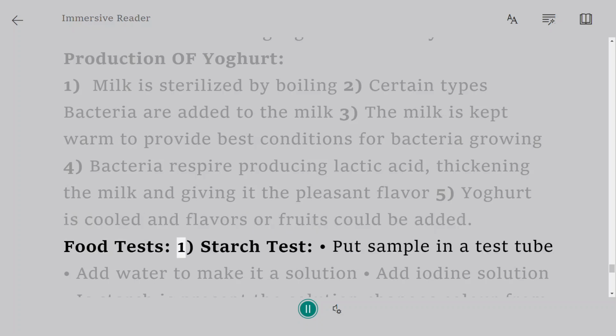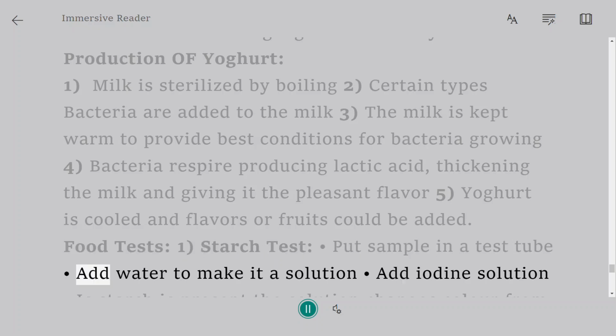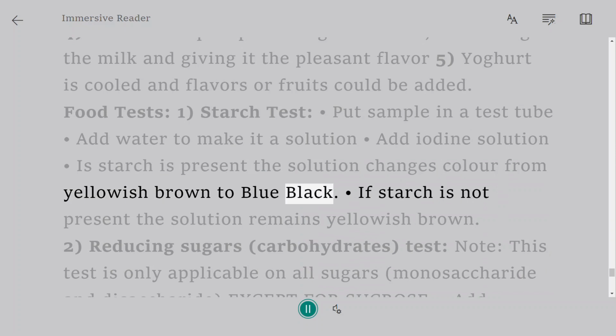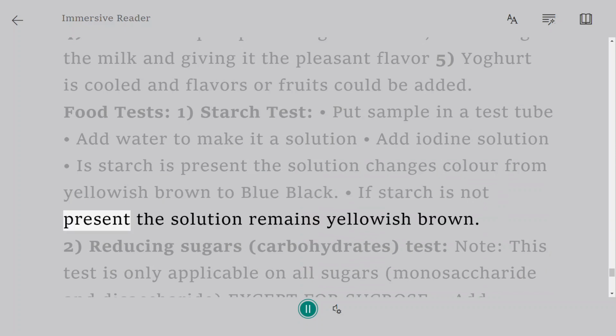Food tests. 1. Starch test. Put sample in a test tube, add water to make it a solution, add iodine solution. If starch is present, the solution changes color from yellowish brown to blue-black. If starch is not present, the solution remains yellowish brown.